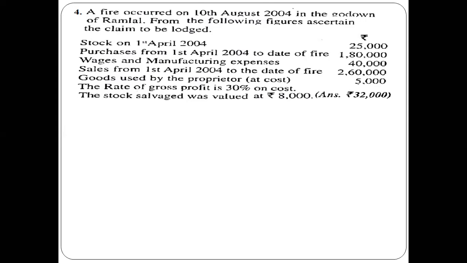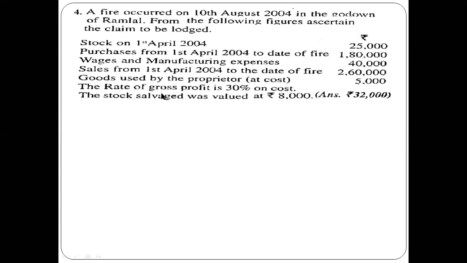One is goods used by proprietor at cost. Always bear in mind, whenever any material is used by the proprietor for his personal sake, that material should be reduced from purchases, right? Because that material will not be in the business, hence will not be considered while calculating the value of closing stock. Hence, the value of goods used by proprietor at cost should be deducted from purchases while preparing the memorandum of trading account.